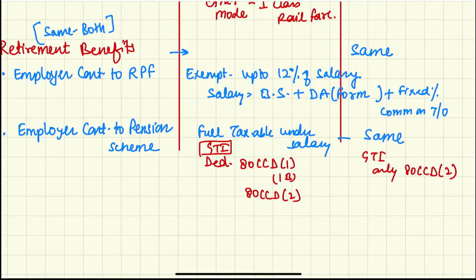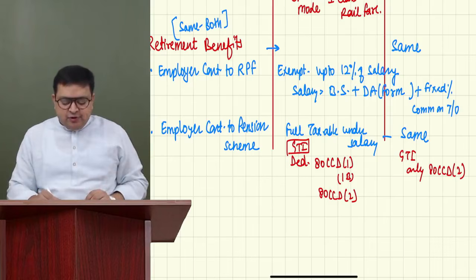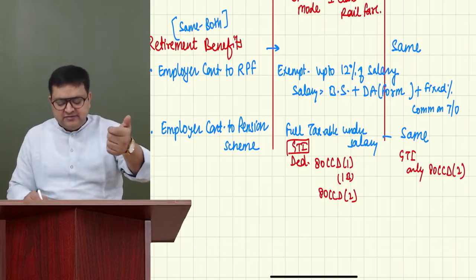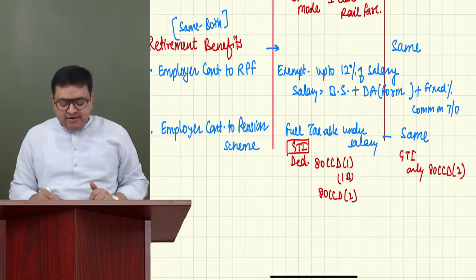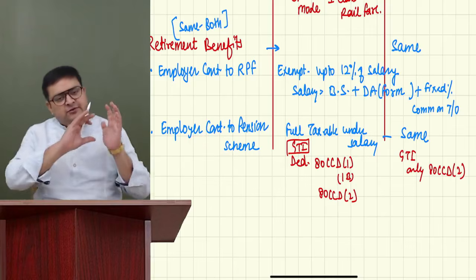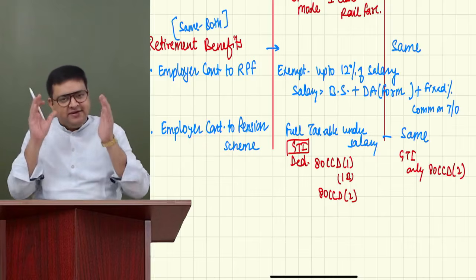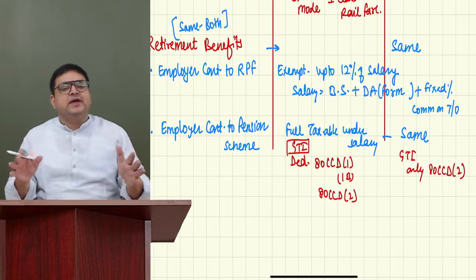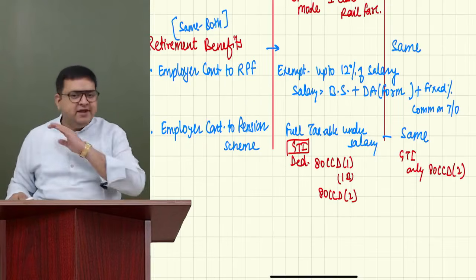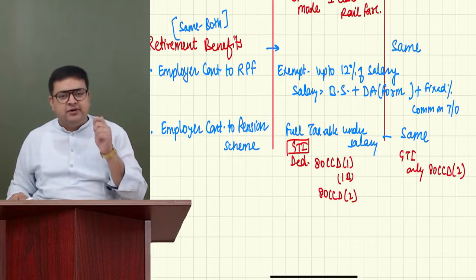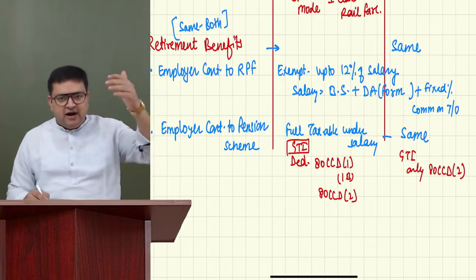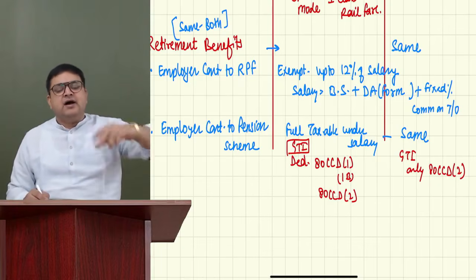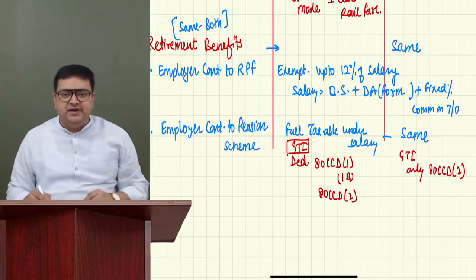But my point here is regarding salary. If it is employer contribution to RPF, then here itself in salary, there is some exemption up to 12% of the salary. But if it is employer contribution to pension scheme, whatever the employer is contributing towards pension scheme, please make it part of your salary fully. And there is no problem in salary. Please just make it taxable. That's it. Don't give any deduction. No deduction in pension scheme. But yes, after GTI, we have computed salary, PGBP, capital gain, IFOS, etc. After GTI, there is 80 CCD deduction.